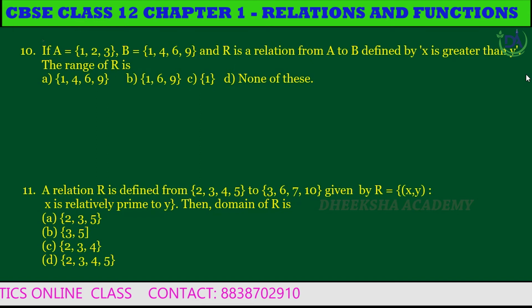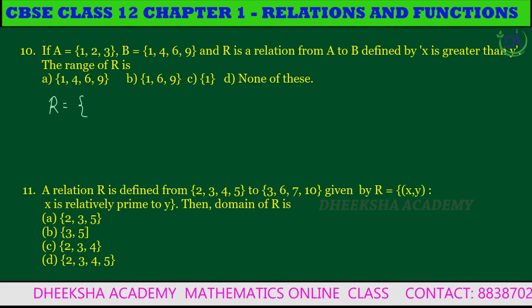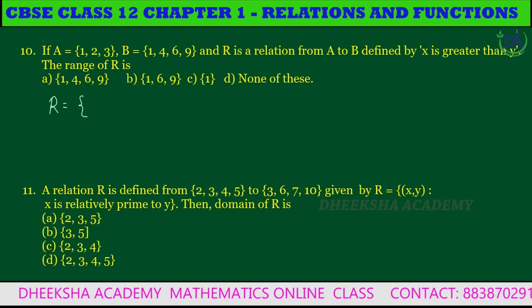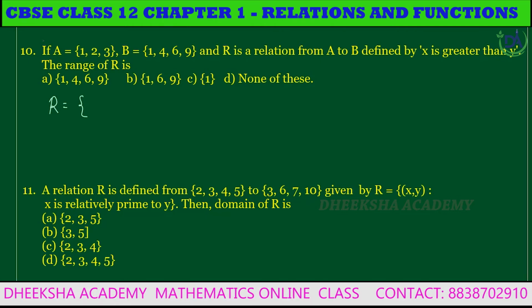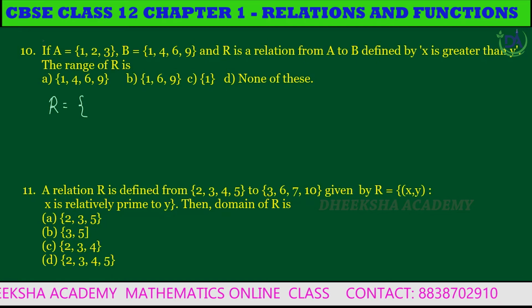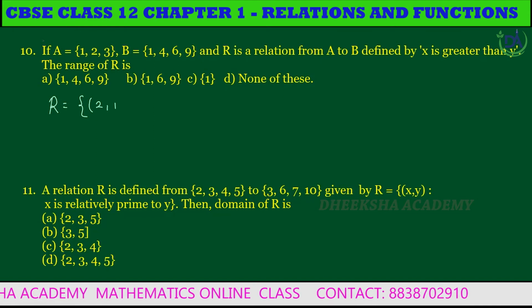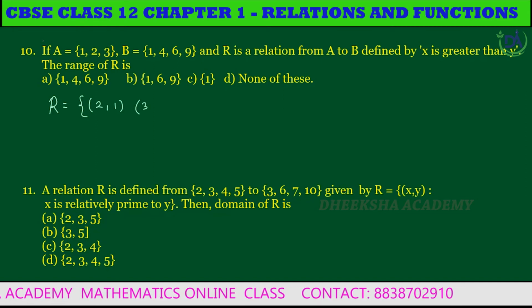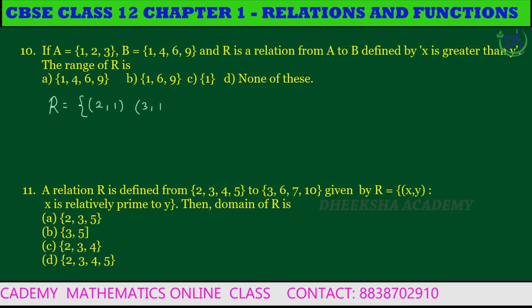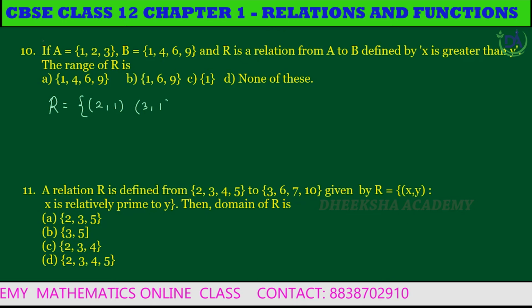So in question number 10, the relation R is {(2, 1), (3, 1)}.